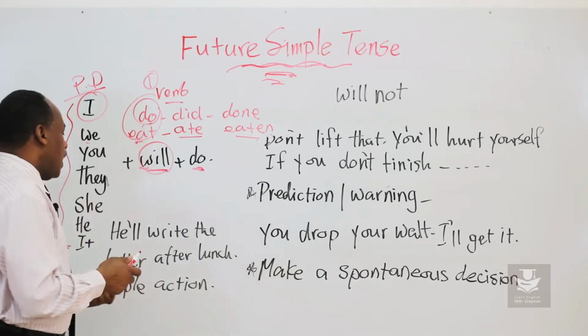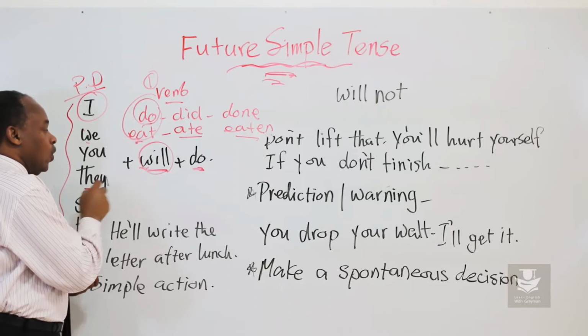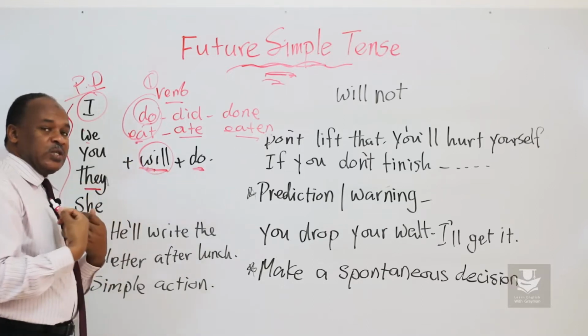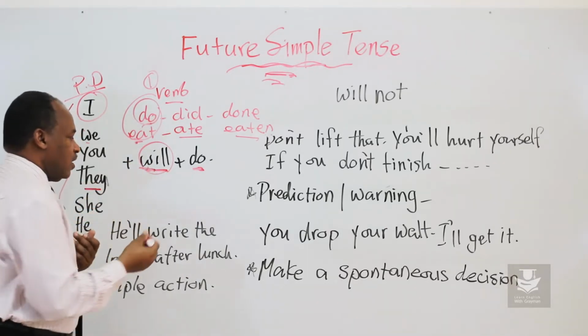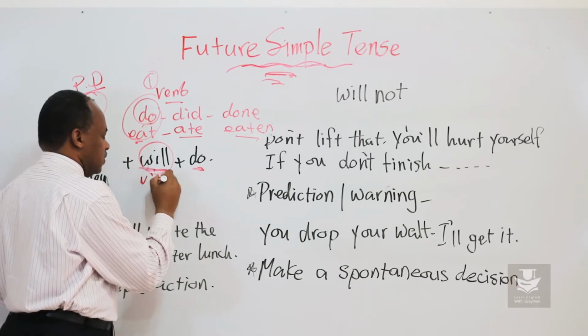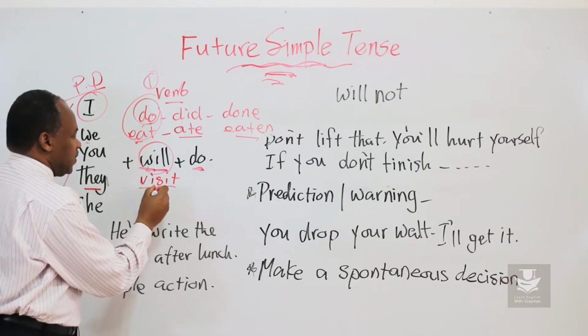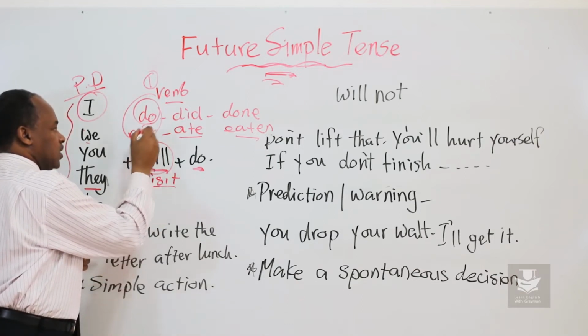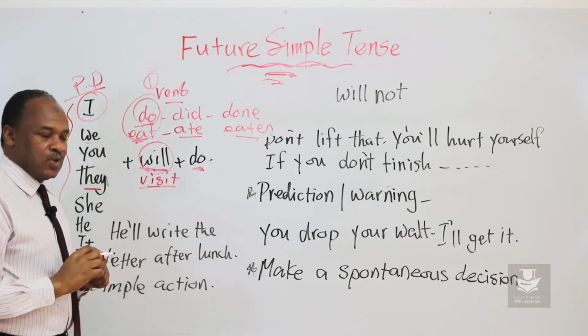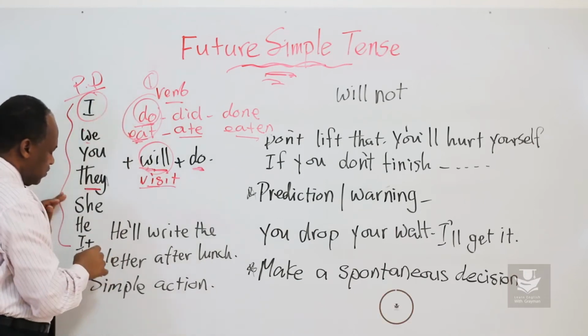Tomorrow, they will visit us. If you look at the verb visit, this is not past. This is the infinitive, just like visit, eat, do. Okay? Any of this.